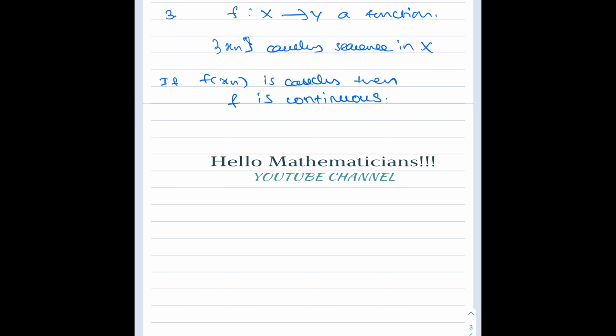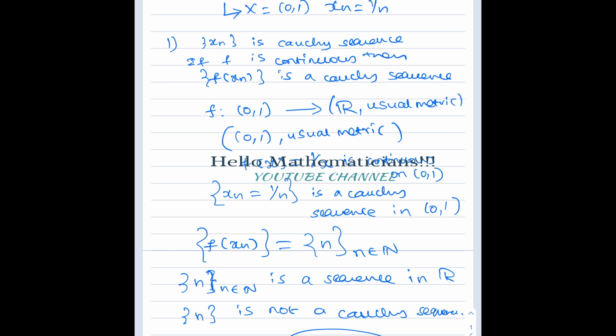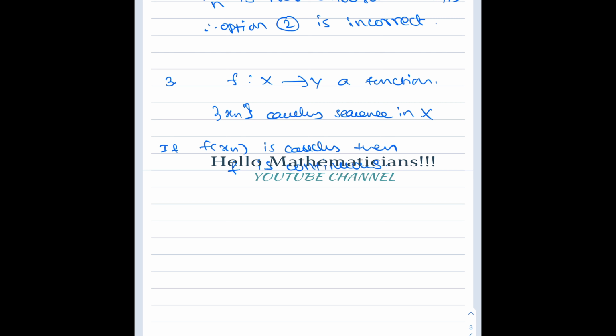In the first option, we saw that a continuous function need not take a Cauchy sequence to a Cauchy sequence. But in the third option, we are saying that if a function takes a Cauchy sequence to a Cauchy sequence, then the function is continuous. That is true. Okay, we prove it.